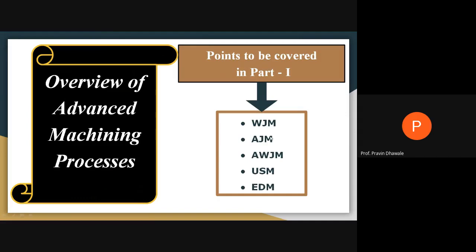These four types of machining are based on mechanical energy, meaning the first four types come under the category of non-conventional machining based on mechanical energy. We will see in detail its construction, working, and application, chapter wise. The first chapter is the non-conventional NCM process based on mechanical energy, where you have to study these four processes in detail.